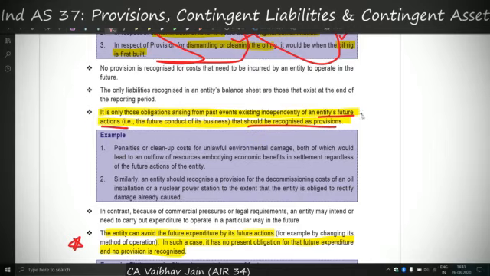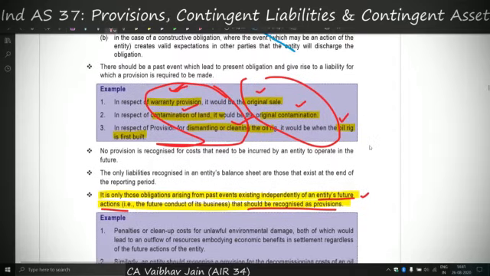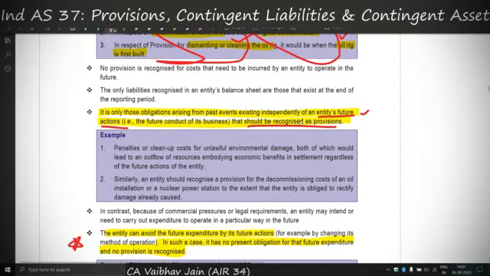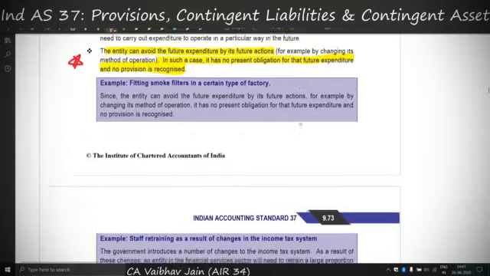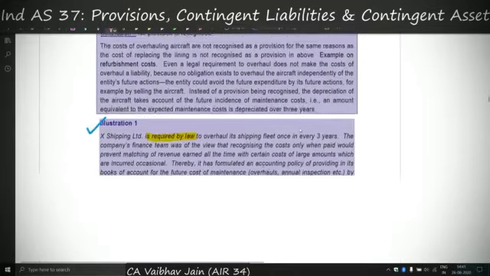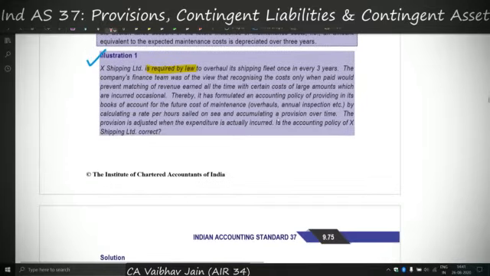See, this is a good point. I'll explain why. For this I will jump to an illustration given by ICAI. Okay, this one, illustration 1. X Shipping Limited is required by law to overhaul its shipping fleet once in every 3 years. So here we see that there is a requirement to overhaul its shipping fleet once in every 3 years.